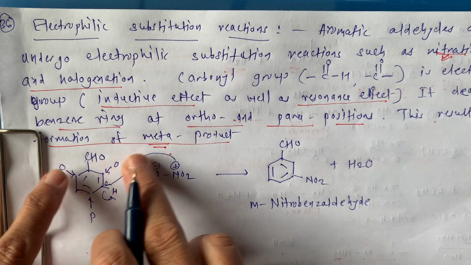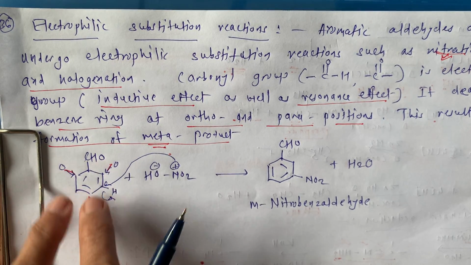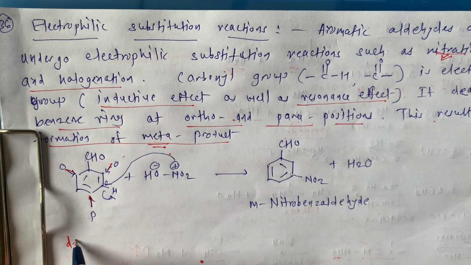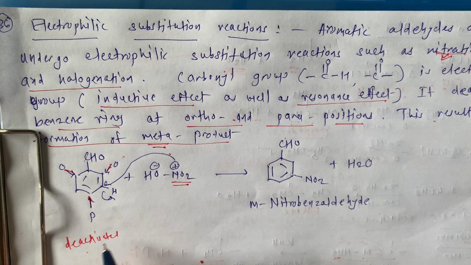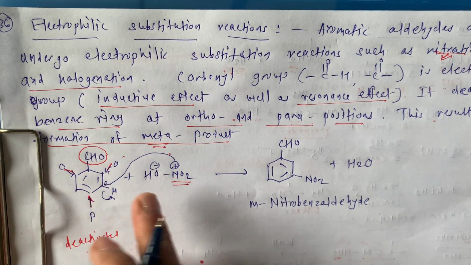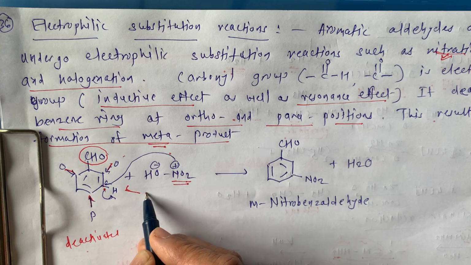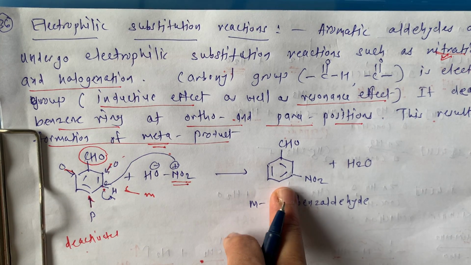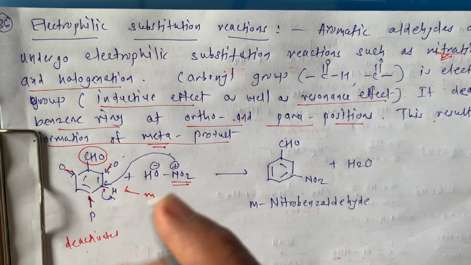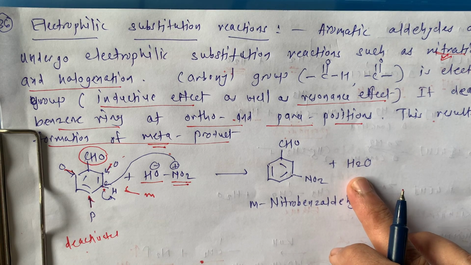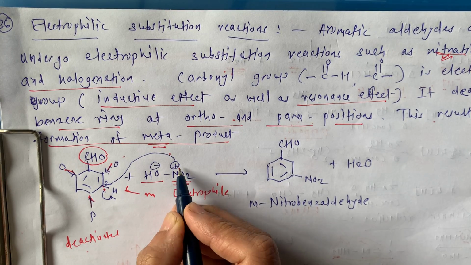See now, this is the ortho position, this is the para position, this is the other ortho position. All these three positions are deactivated due to this CHO functional group, and so this NO2 is going to attack on the meta position. There is formation of a C-NO2 bond, and this H reacts with the OH, forming H2O. This is our electrophile, which carries a positive charge.